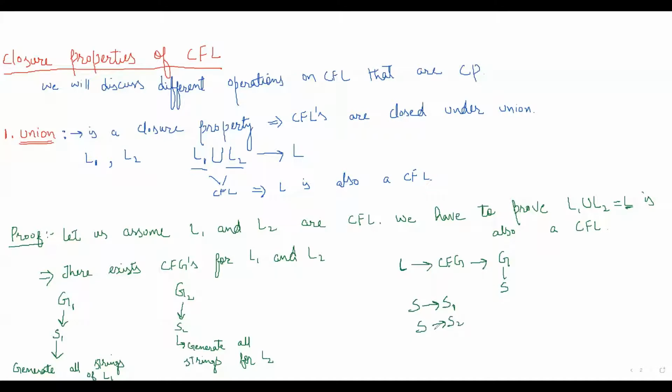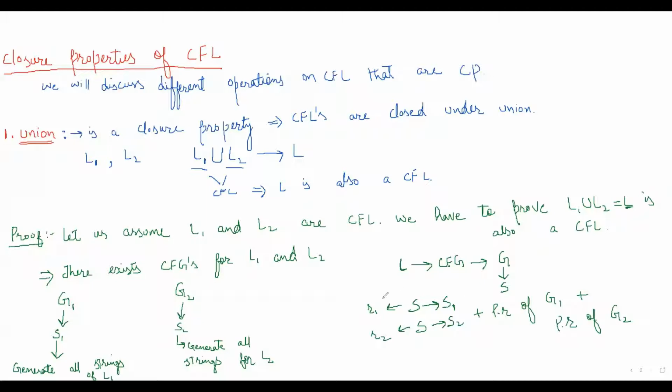These are the two production rules, plus the production rules of G1, plus the production rules of G2. So G is a grammar whose starting symbol is S. This is rule 1, this is rule 2, plus production rules of G1 plus production rules of G2.